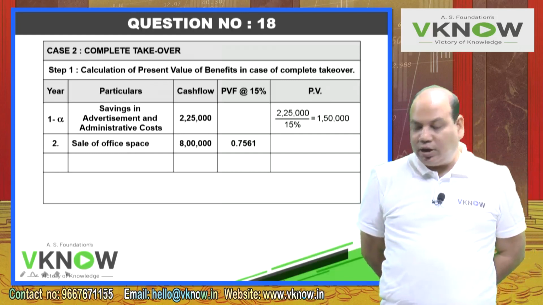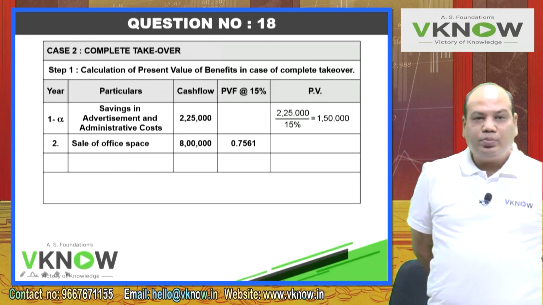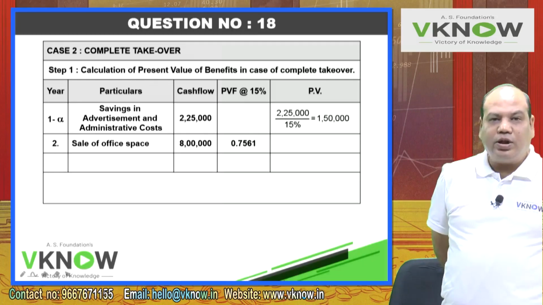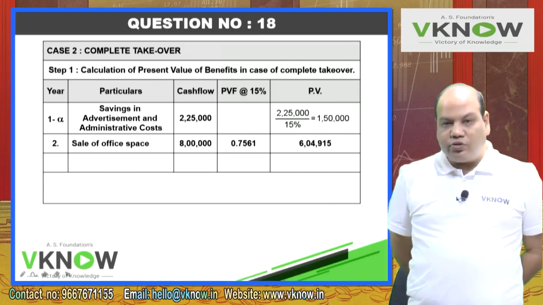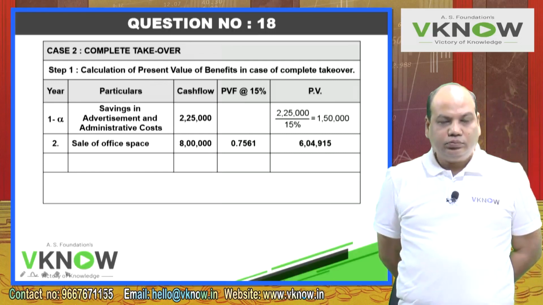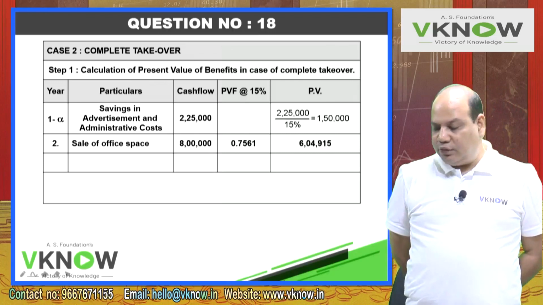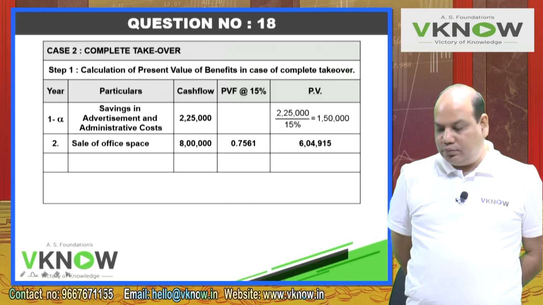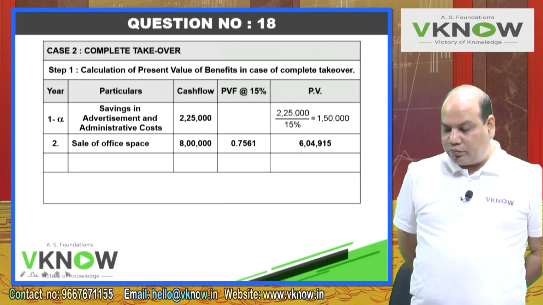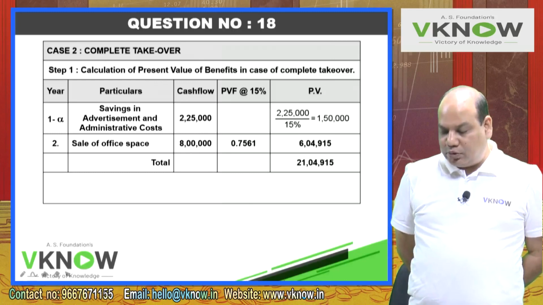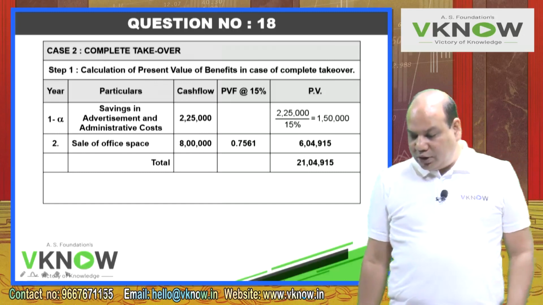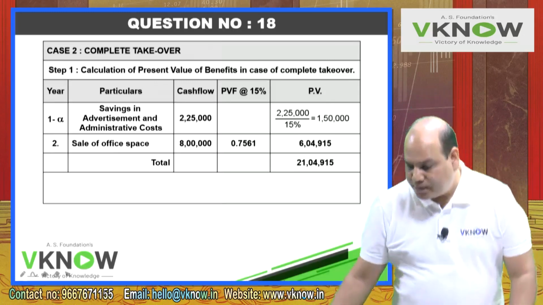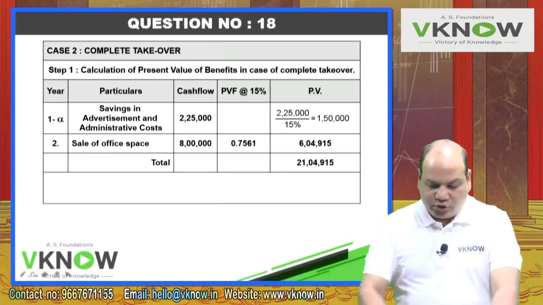So apply the second year factor, 0.7561. Second year factor, multiply: 6,04,915. And now write down point number next, total. Total PV will be 21,04,915.